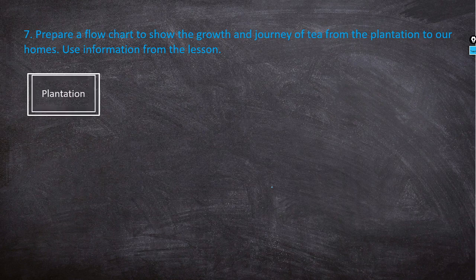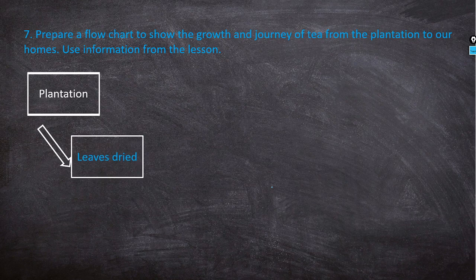First one is the plantation of the tea plants. Then we pick the leaves from those plants.